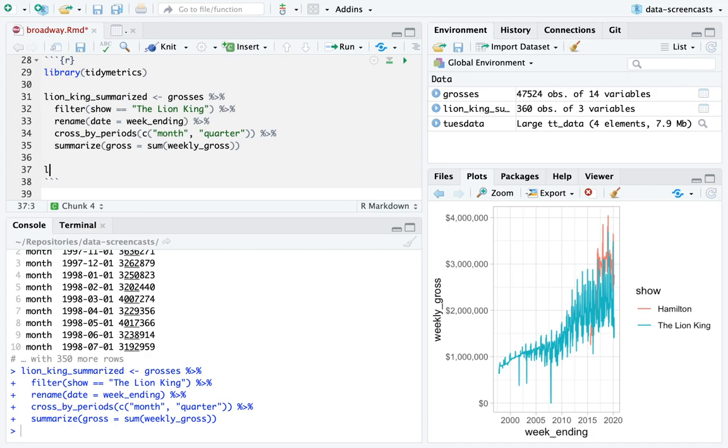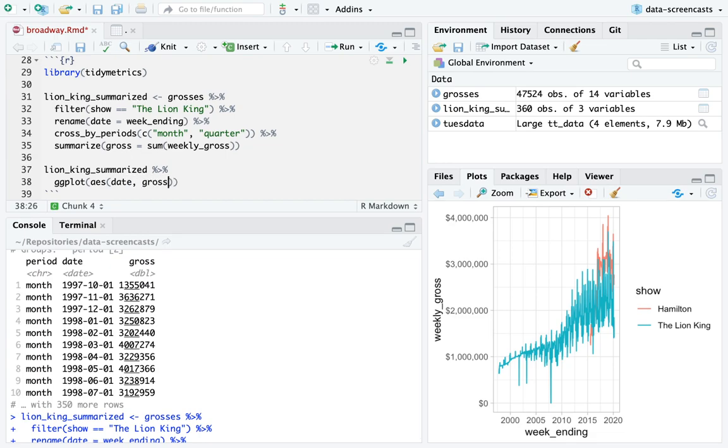So I've summarized it across periods and across weeks and months. So what does that look like? Well, I could graph date, gross, geom line, and say color equals period.